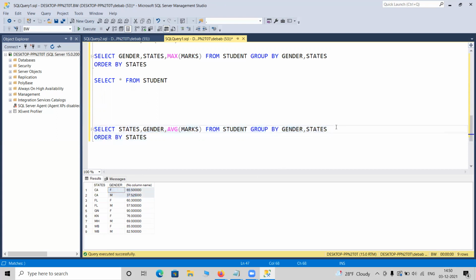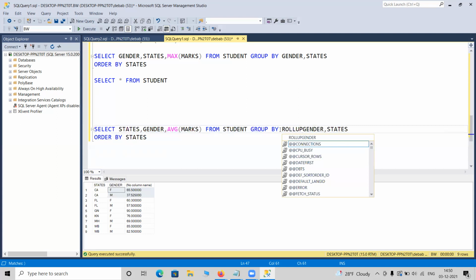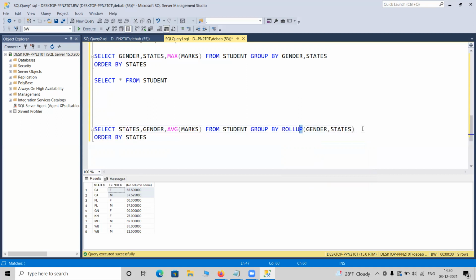So now, if I want to add something new, like roll up, okay, let it be roll up. If you just put these two fields under roll up, something like this, what will happen in that case? It will also show the subtotals. What does it mean by subtotals?